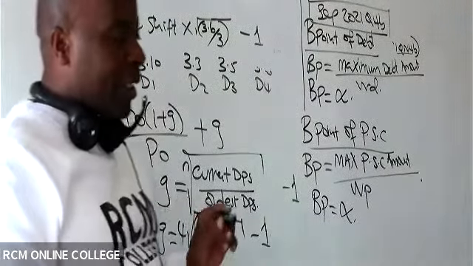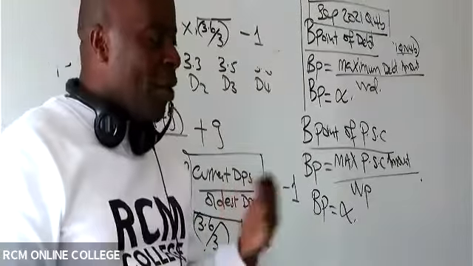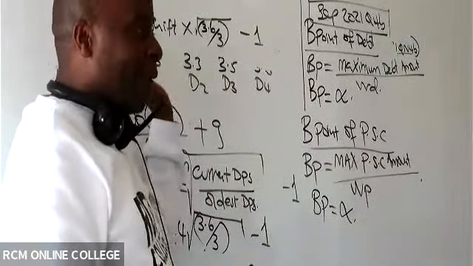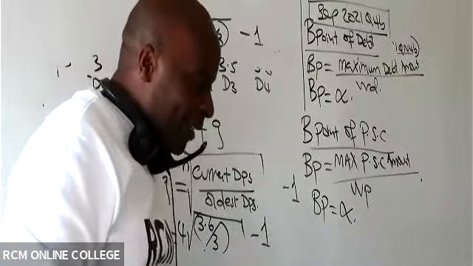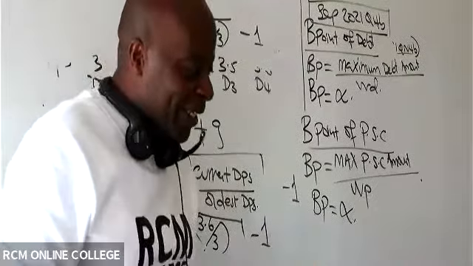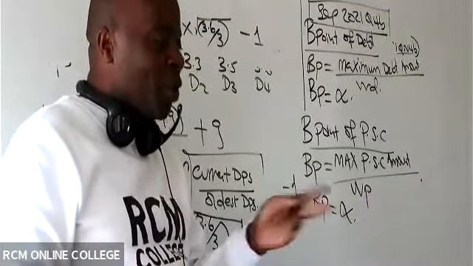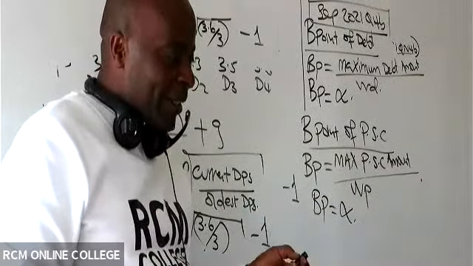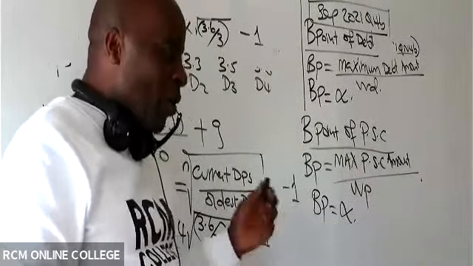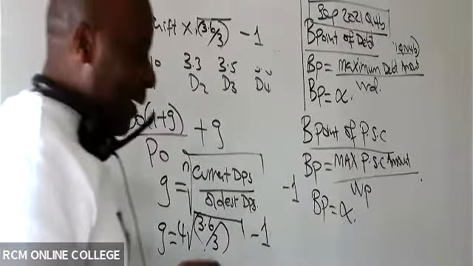Now, there are students who are saying that n minus 1 and n will not give us the same answer. I think I've made myself clear. The student who is making use of that n minus 1, the n then will be 5. You'll say 5 minus 1, which will give you 4. They'll give the same answer. It is the logic, basically. Is there somebody who is able to confirm that the two methods will give us the same answer? It will give us the same answer.